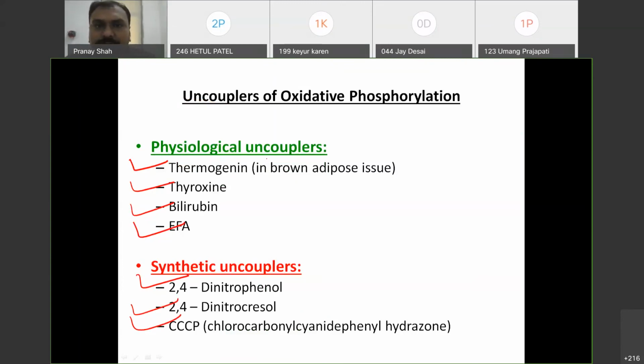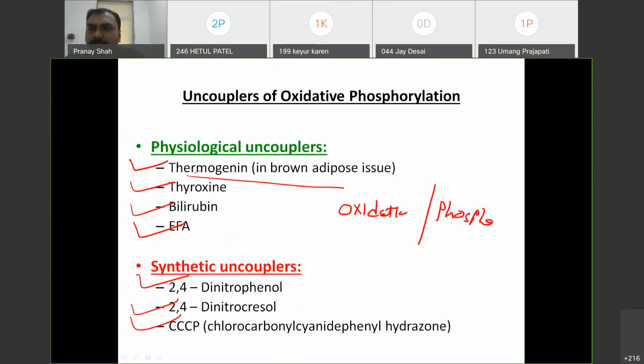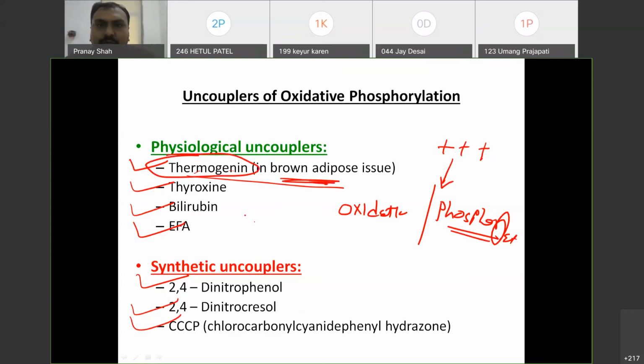So what is the use of these physiological uncouplers? They will allow the oxidation, but they will not allow the phosphorylation, because whatever protons are pumped into the intermembrane space will again go back inside the matrix. So they will not allow the proton gradient. Out of this, the most important is thermogenin, that is present in brown adipose tissue and also in neonates.